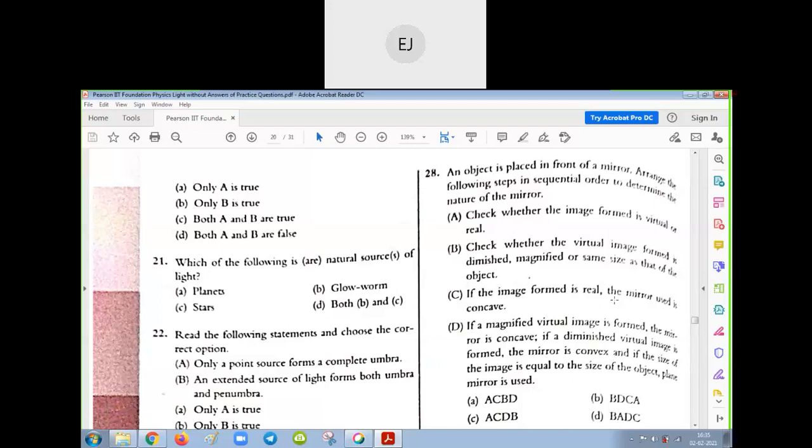Check whether the virtual image is diminished, magnified or same size. If it is magnified, it is concave, and if it is diminished, it is convex, and if it is of the same size, it is a plane mirror. So the process you have to follow is ACBD.